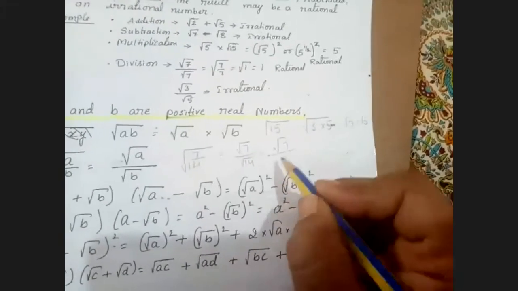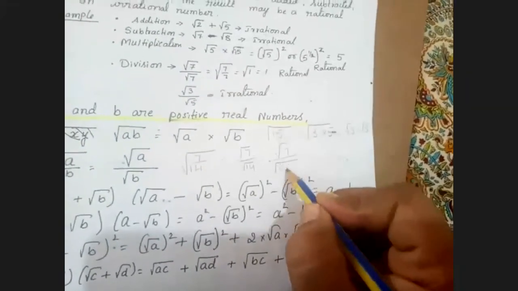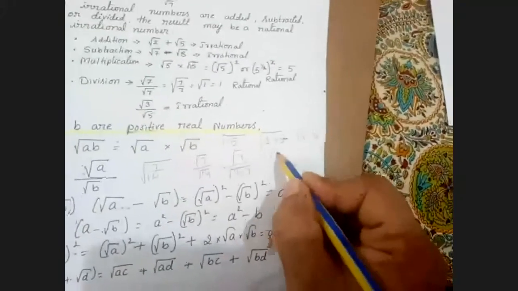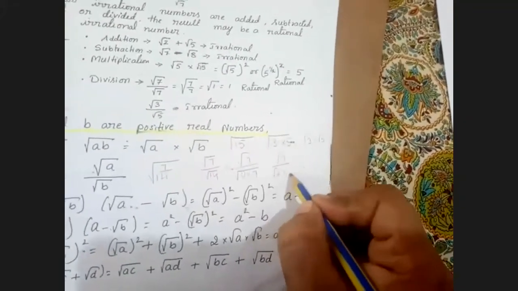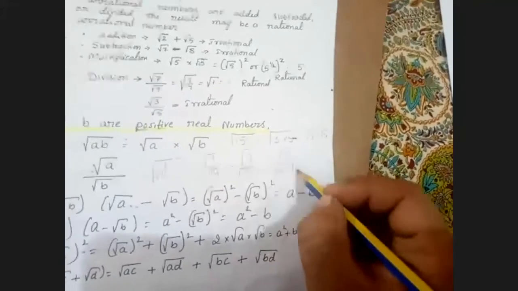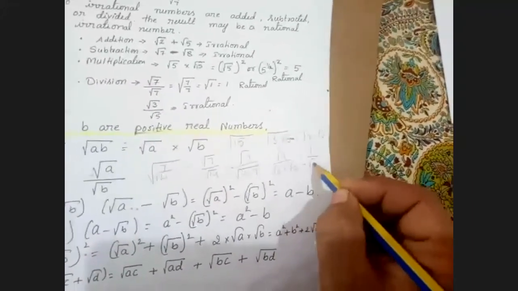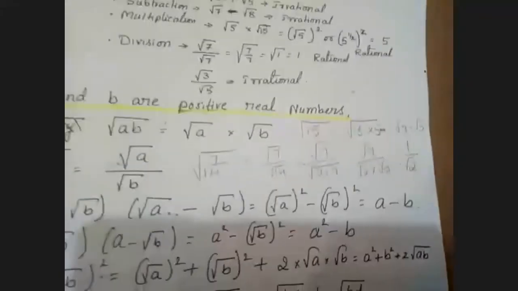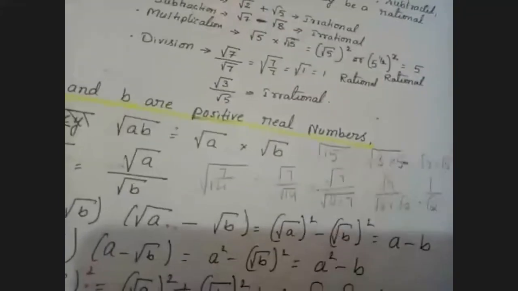We can further, if you take root 7, write this down. I can write it in the form of root 7 by root 2 into root 7. So these two will get cancelled. Answer is 1 by root 2. This I'll explain later, in detail we'll learn in exercise 1.5. Am I clear? Yes, ma'am.